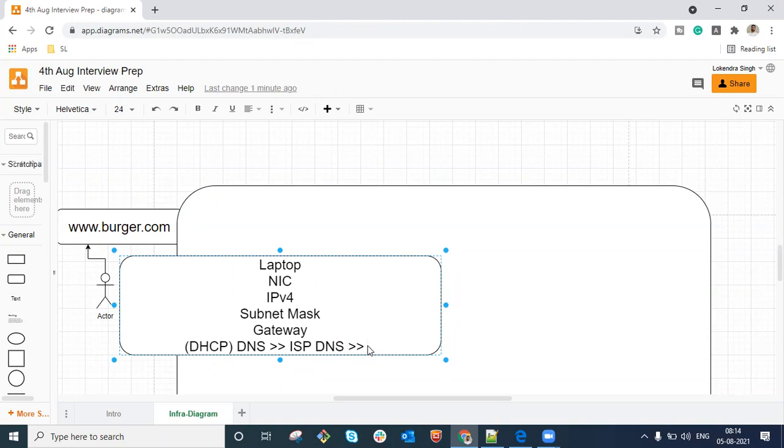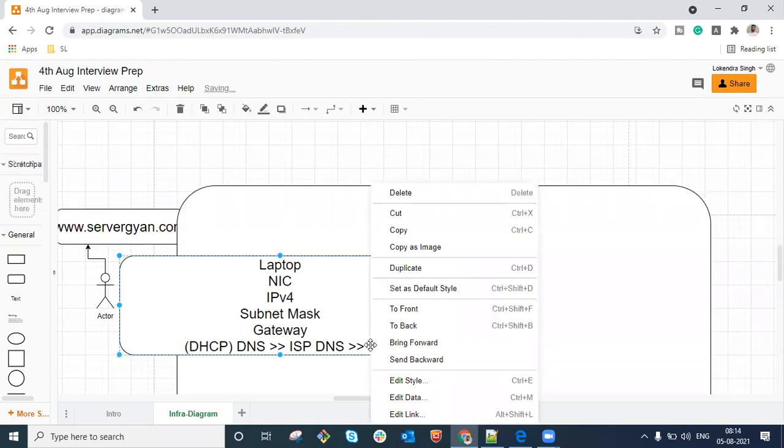Now, let us say for a hypothetical situation, this ISP also does not know about this particular website, burger.com, or that could be any, right? That could be servergyan.com or any other. Let me type in servergyan.com as well. So if it is servergyan.com, what would happen in that particular case? We are going to go to our ISP DNS.